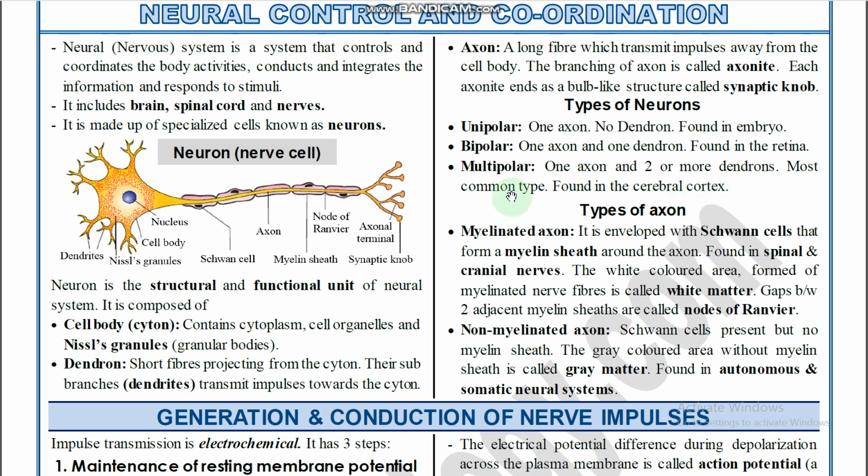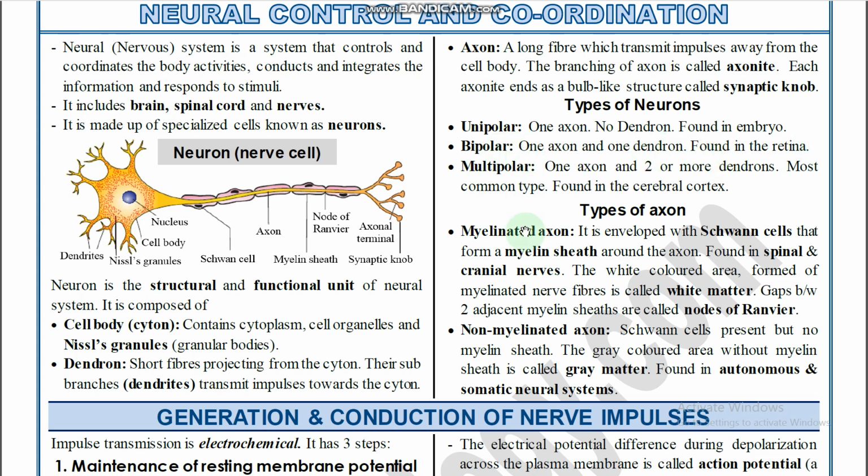So which type of neuron is most commonly present? Multipolar neurons. And where are they found? Cerebral cortex. Which neurons are found in the retina? Bipolar neurons. And which neurons are present in the embryonic stage only? Unipolar neurons.